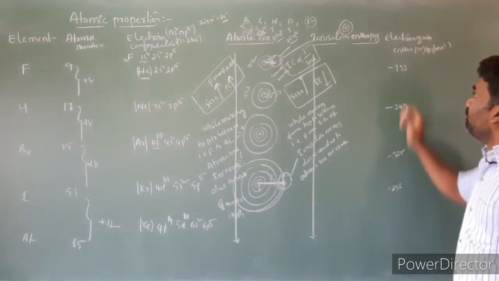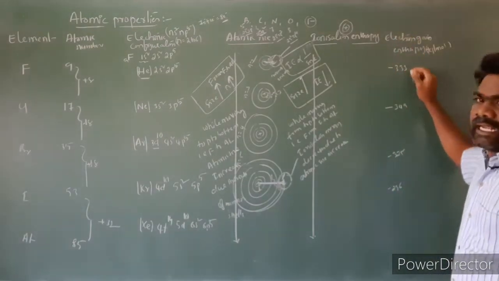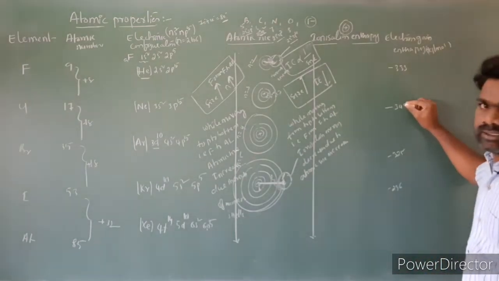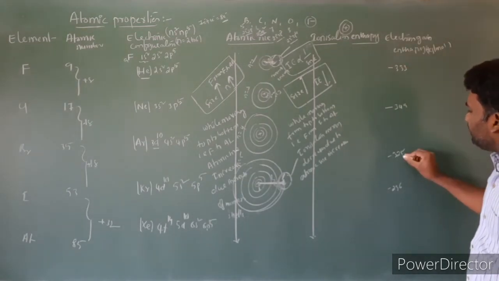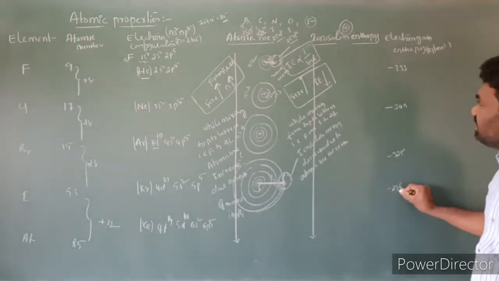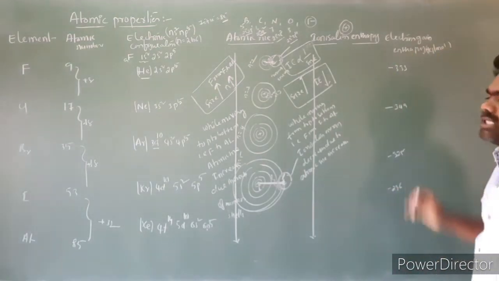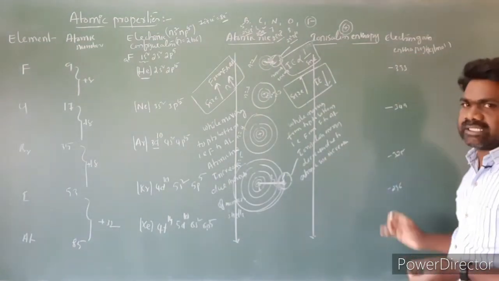And while moving from top to bottom, negative electron gain enthalpies decrease. There is an exception: minus 333, minus 349, minus 325, minus 296. In general, while moving from top to bottom, electron gain enthalpies decrease because atomic size increases.